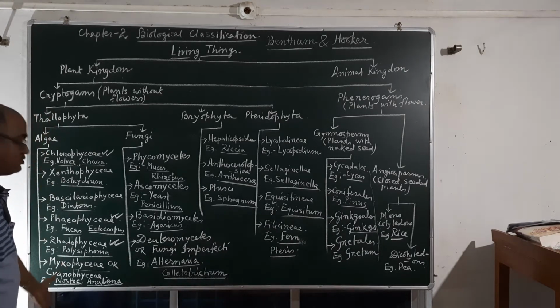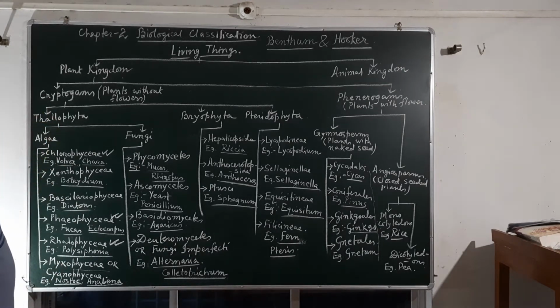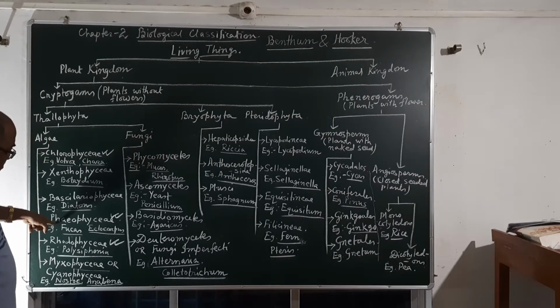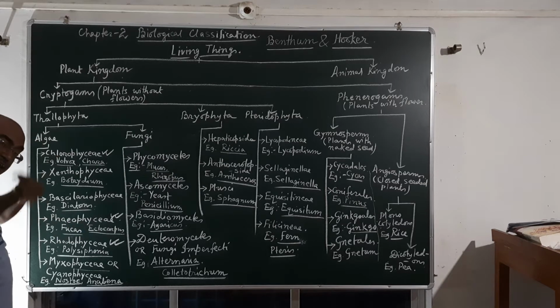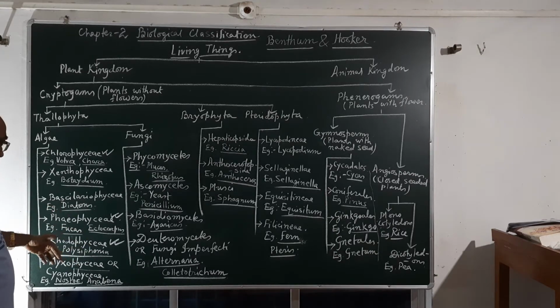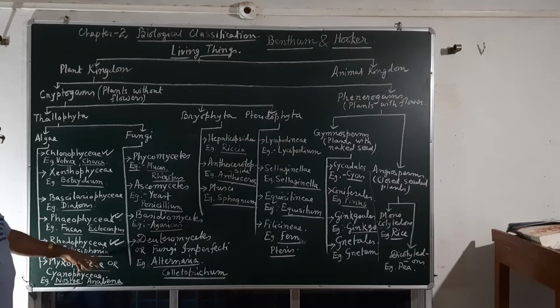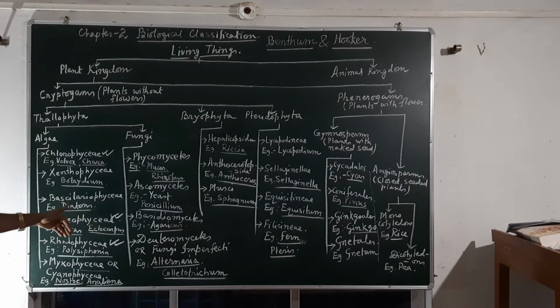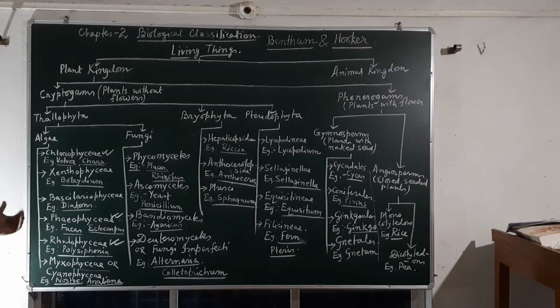All the algae possess green color pigment, that is chlorophyll A. Phaeophyceae possess chlorophyll A with brown color, therefore this is called the brown algae. Rhodophyceae is the red algae, that is Polysiphonia and Batrachospermum, they are coming under the Rhodophyceae. And Myxophyceae or Cyanophyceae, coming Nostoc, Anabaena, Oscillatoria, they are blue-green in color.